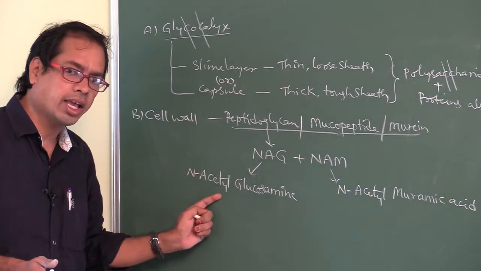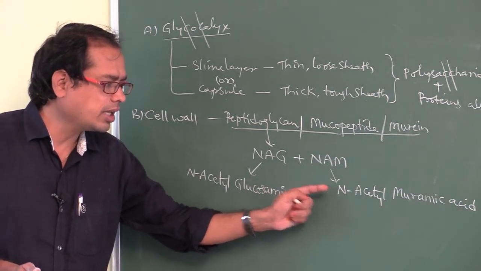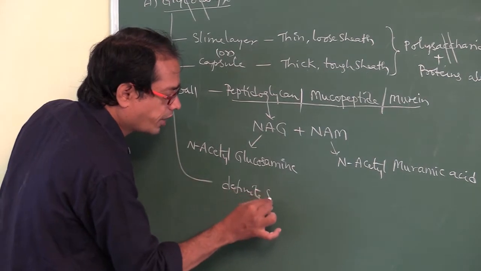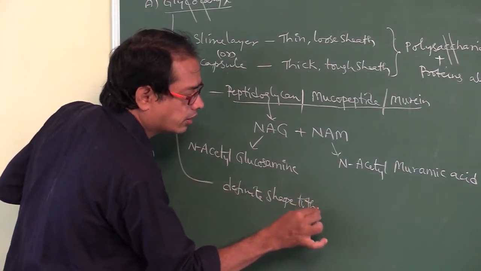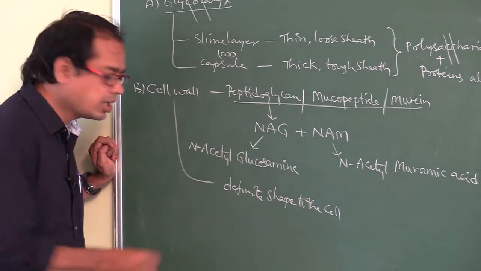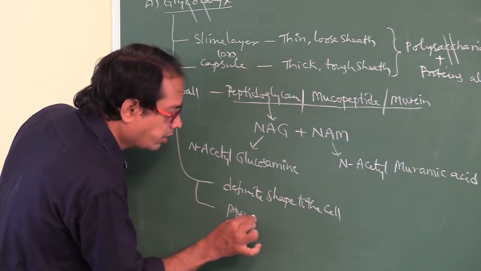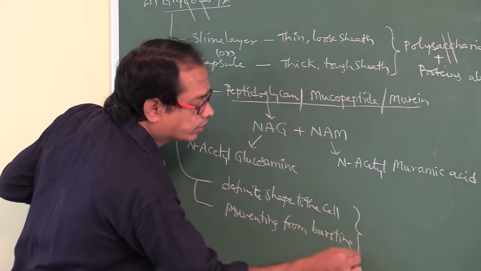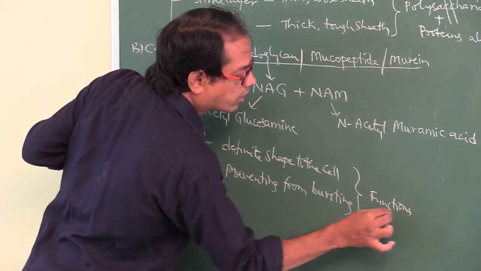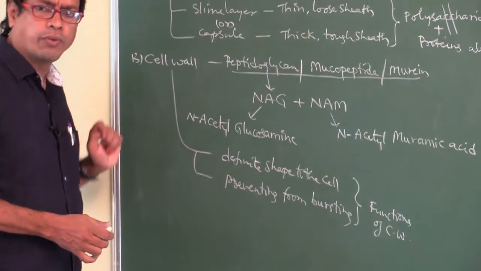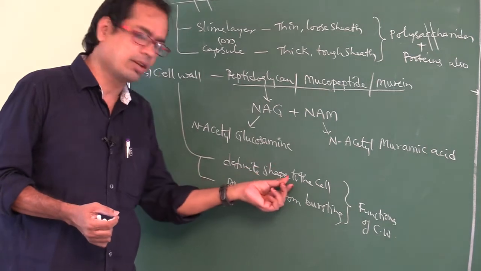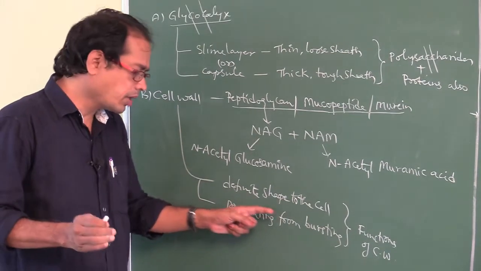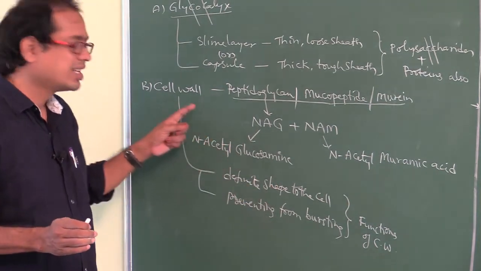This cell wall gives definite shape to the cell, and also prevents it from bursting or collapsing. These are the two functions of the cell wall.